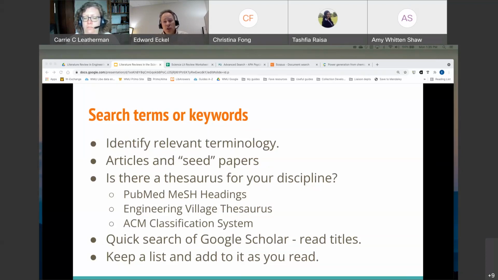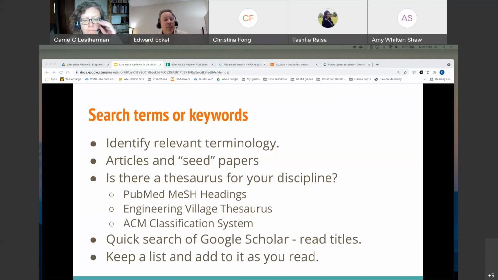You could also do a quick search of Google Scholar and take a look at the titles of the articles that come up and see what terms are used in the titles of those articles. The important thing is you need to make a list of keywords and search terms. So you need to brainstorm all the most relevant and important words that would describe your topic that you could then use as you are searching.